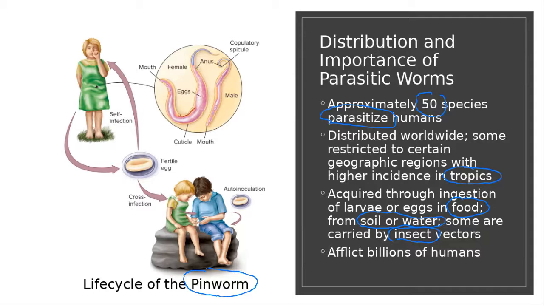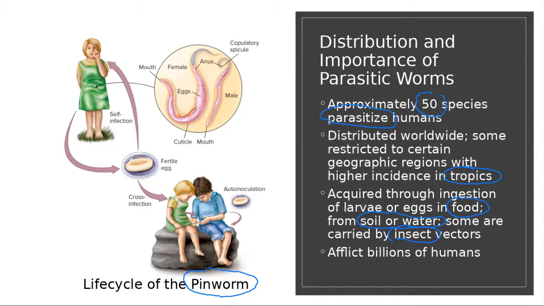Pinworm is the round type of worm that causes infection in the human body. For example, this girl has an infection in the skin, and it can cause self-infection. It can be transferred to her again from the site of disease, and then that worm can produce eggs.